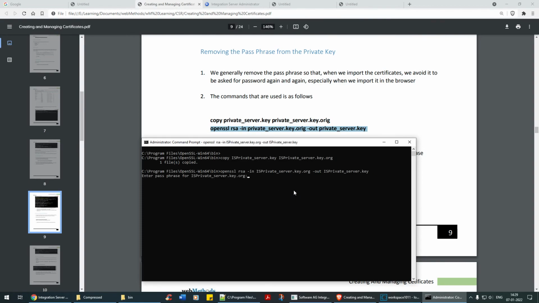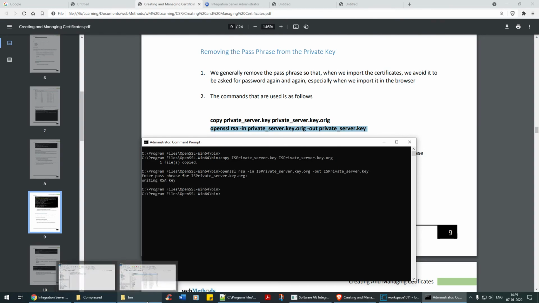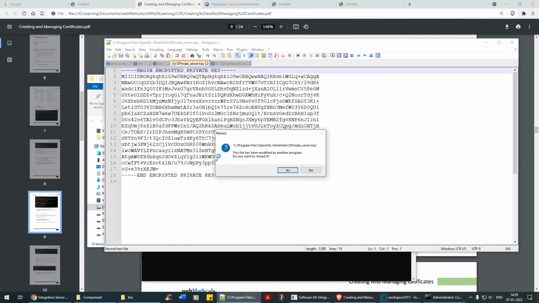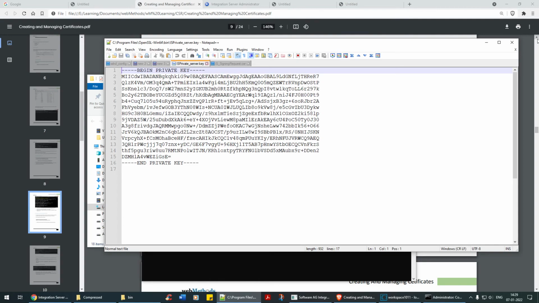Okay, enter the passphrase for this. I'll say mathematics, that was the one, writing the key. Okay, so now let's see this. Okay, there you go, this org, now this has been overwritten, so that's it. You want to reload it? Yeah, this is a new one.